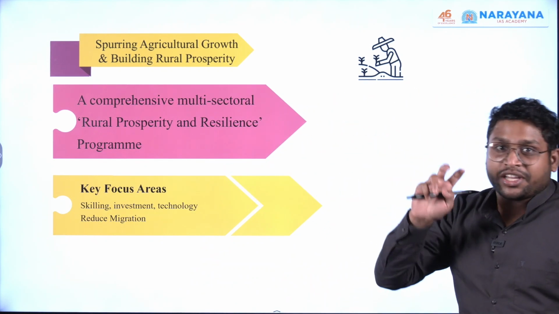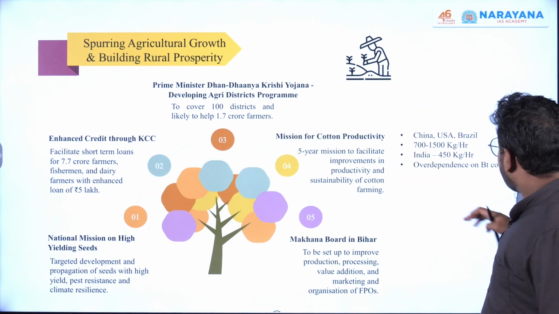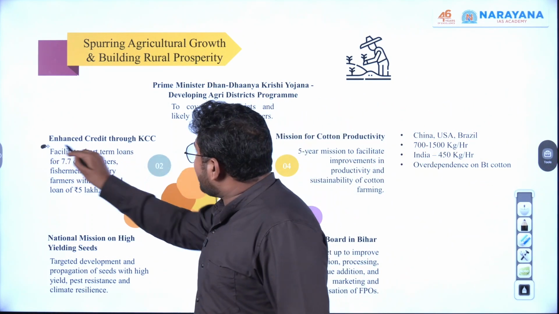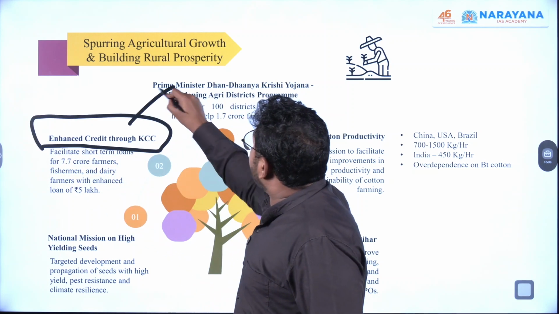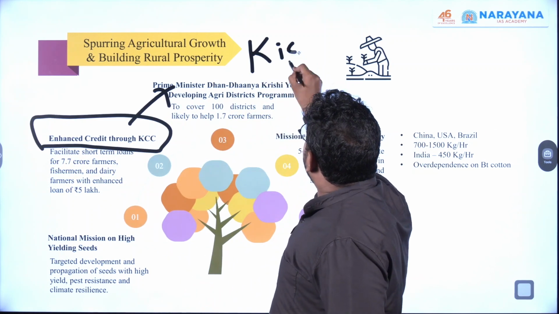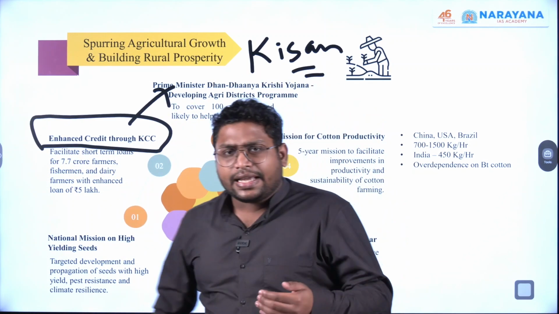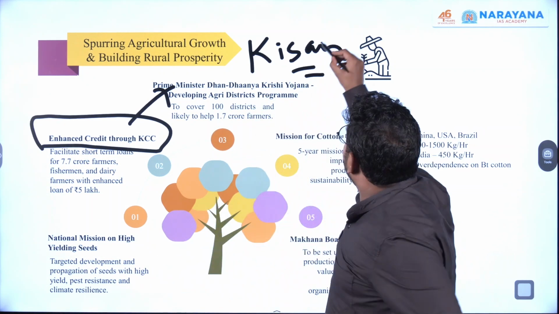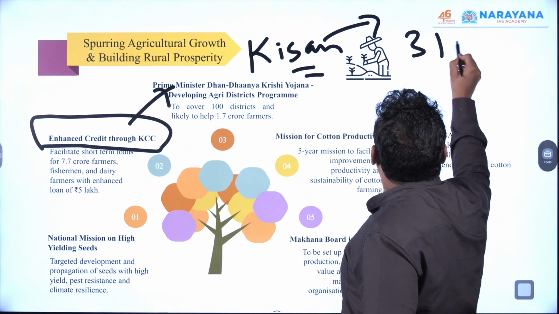Okay, these are the two major schemes or programs. Now, apart from that, there are many other initiatives. For example, there is enhanced credit through KCC. You must have heard about Kisan Credit Card. Now, already this Kisan Credit Card is there. The limit for this credit is somewhere around 3 lakh rupees.